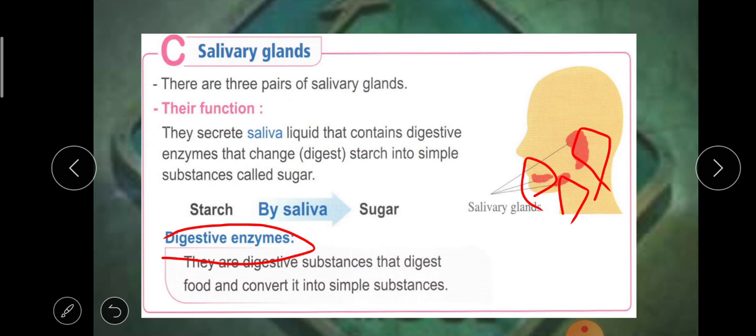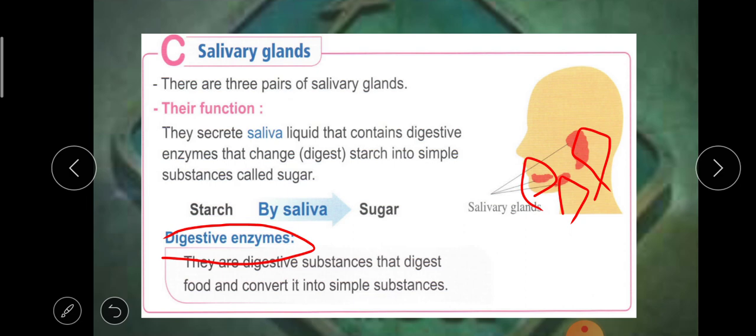For example, the first enzyme we will study is the digestive enzyme contained in saliva. What does this digestive enzyme do? It changes starch into sugar.